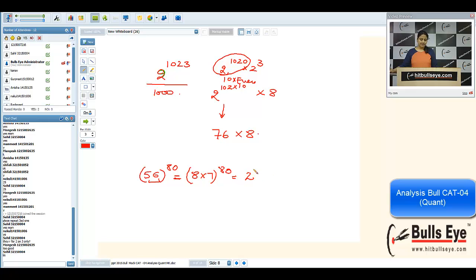Now 8 can be written as 2 cubed, so I'm writing it directly: 2 raised to power 240 into 7 raised to power 80. 2 raised to power 240 will end in 76 by using the same shortcut. Now 7 raised to power 80.